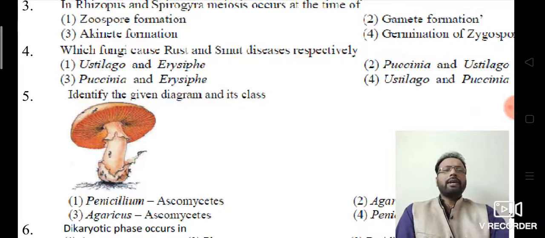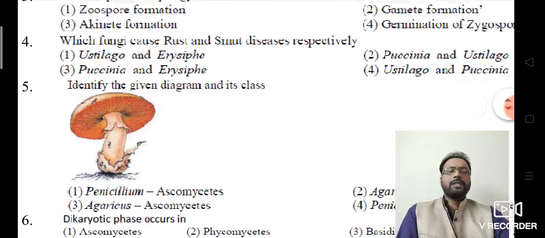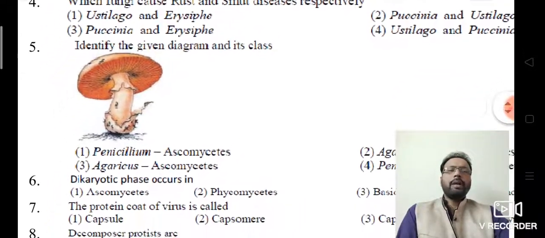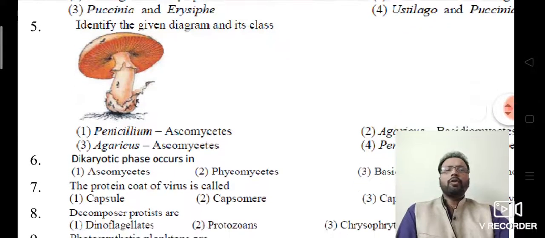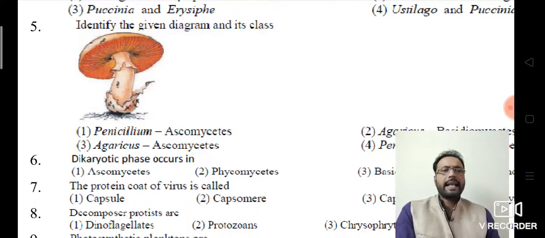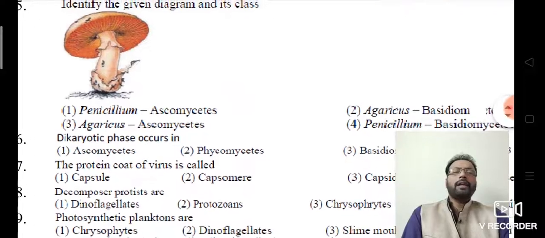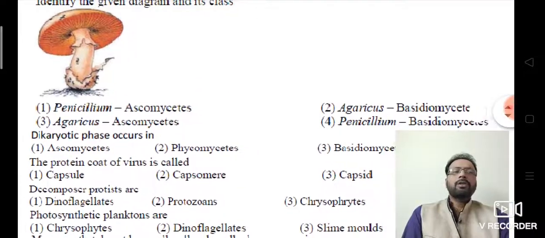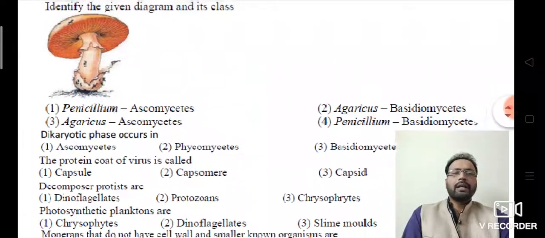Which of the fungi cause rust and smut disease respectively? Definitely Puccinia and Ustilago. And look at the fifth question. Identify the given diagram and its class. Look at the diagram. Definitely Agaricus bisporus. It belongs to Basidiomycetes class.